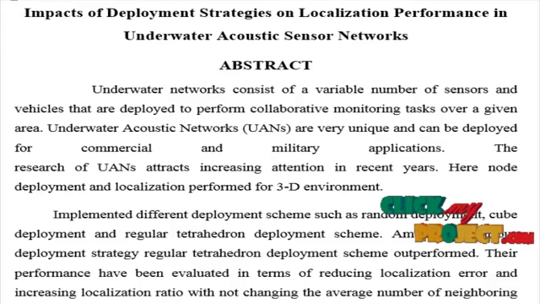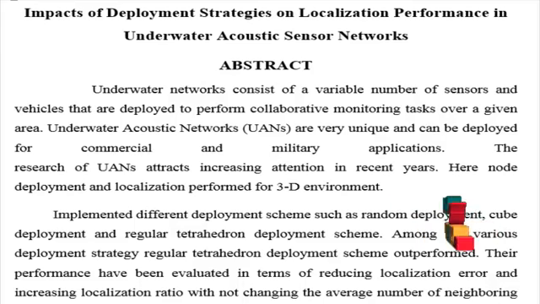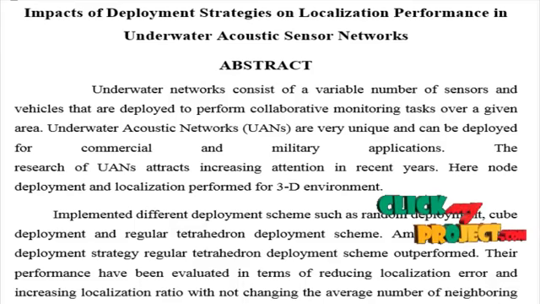Here, deployment and localization are performed for a three-dimensional environment. We implemented different deployment schemes such as random deployment, cube deployment, and regular tetrahedron deployment. Among the various deployment strategies, the regular tetrahedron deployment scheme outperforms. Their performance has been evaluated in terms of reducing localization error and increasing localization ratio without changing the average number of neighboring anchor nodes, and maintaining maximum network connectivity.